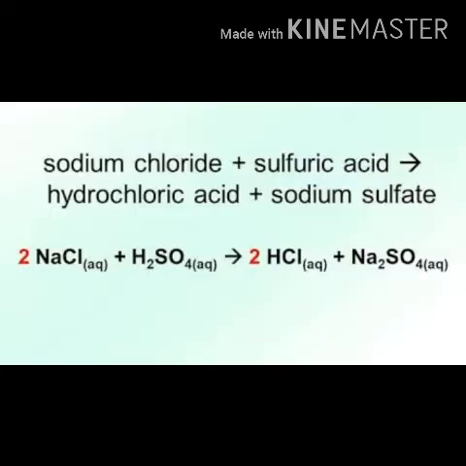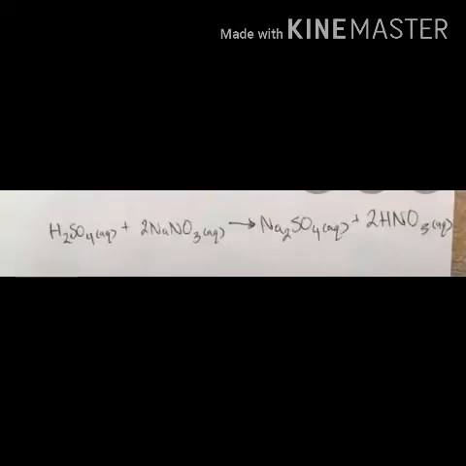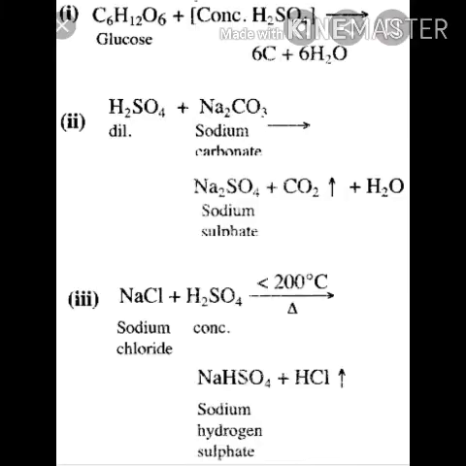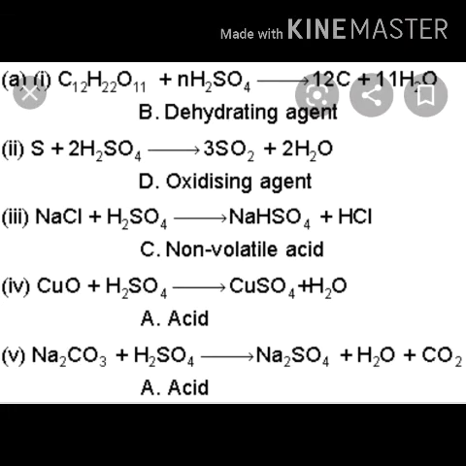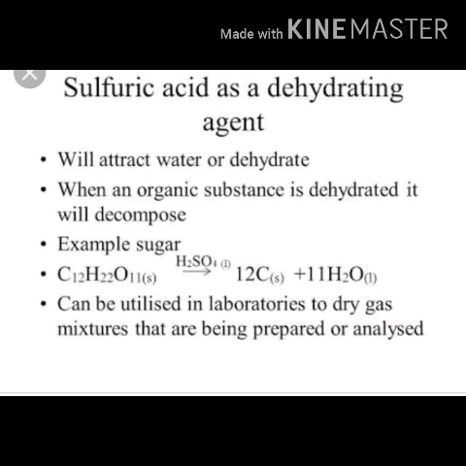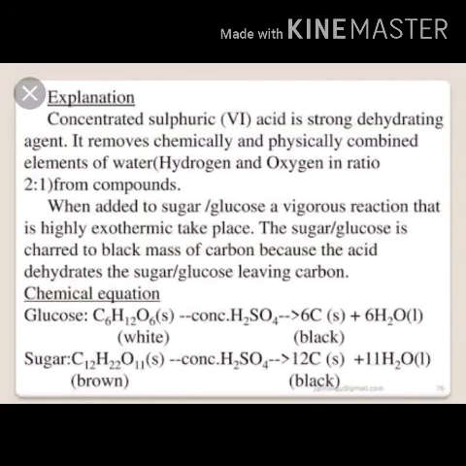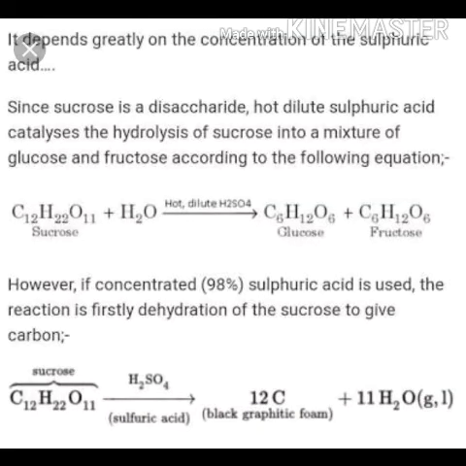Now move on to another topic: when formic acid and oxalic acid react with concentrated sulfuric acid. Water is removed from formic acid by concentrated H2SO4 to form carbon monoxide, that is HCOOH changes into CO plus H2O. If oxalic acid crystals are also treated with concentrated sulfuric acid, then carbon monoxide, carbon dioxide and H2O are formed.